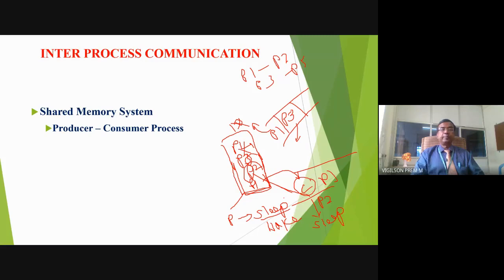As long as the queue or stack is neither full nor empty, that means at least one job is available in the stack, both the consumer and the producer will be in wake up state, in execution. Why am I giving this example? They are sharing a common variable, a common shared memory used by both the consumer and the producer. That is what we refer to as a shared memory system.